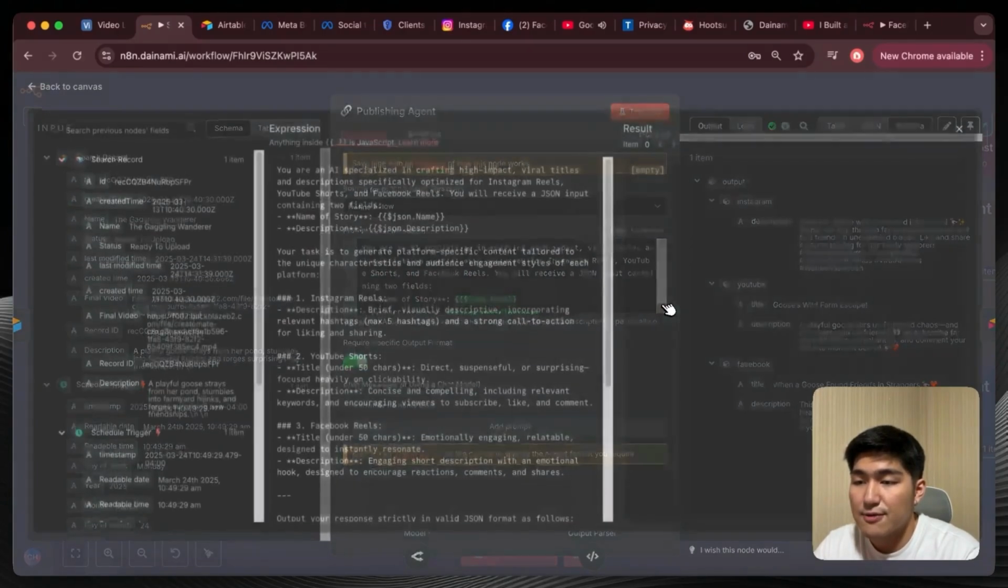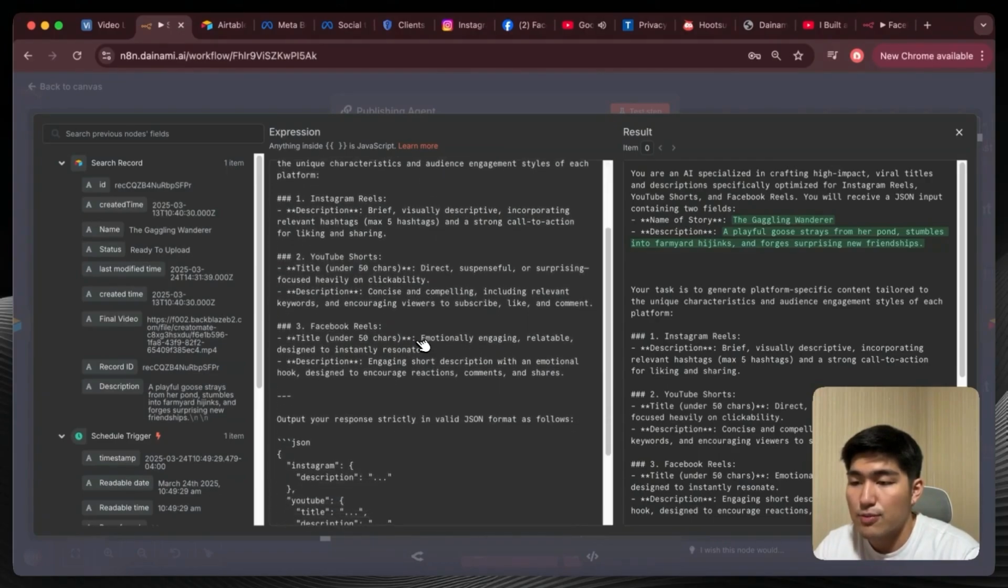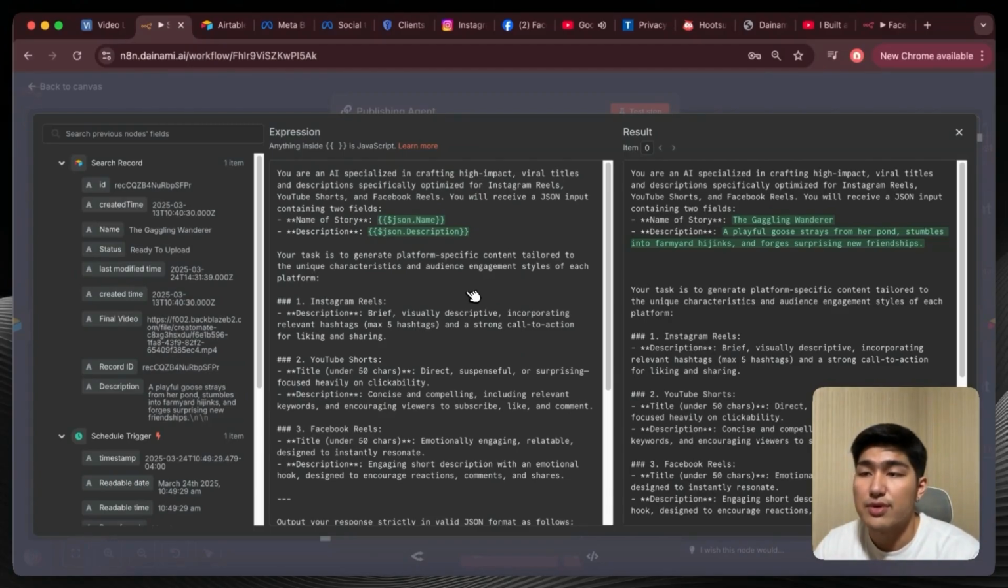Okay, if I open this up for my prompt, you can see over here, this is the description for the whole prompt that I have created. So I'm going to quickly run through this, but you can also download the resources link in the description below to gain access to this blueprint. All right. And so you can see over here, the first part of my prompt tells it what it's supposed to do for us, which is an AI specialized in crafting high impact viral titles and descriptions, specifically optimized for Instagram Reels, YouTube Shorts, and Facebook Reels.